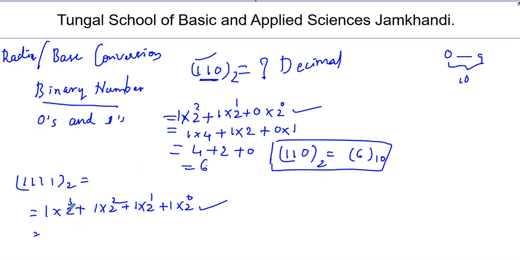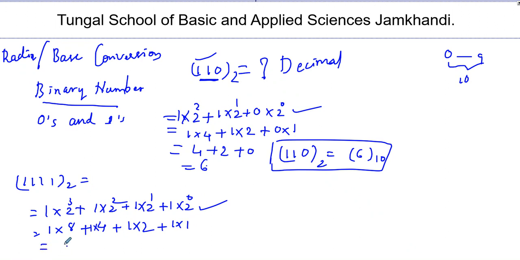Now we can do the next one. Can I directly write 1 into 2 to the power 3? So I will do the calculation. 1 into 2 to the power 3 is 8, plus 1 into 2 to the power 2 is 4, plus 1 into 2 to the power 1 is 2, plus 1 into 2 to the power 0 is 1. Very simple.